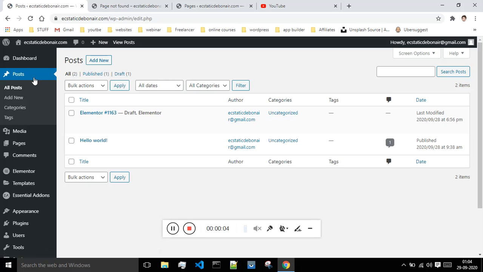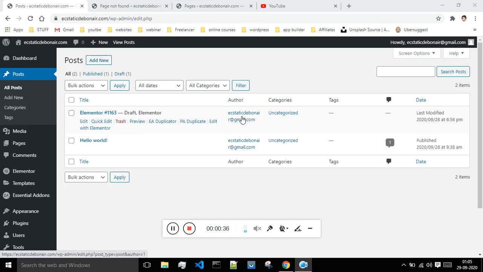Welcome to the course of WordPress. Today we will be looking at the post tab: how to write a post, what a post is, and how to categorize them, everything. This is the post tab, and just click on All Posts, and whatever posts are written by you will be visible over here. As of now there are 2 posts, and over here you will see the author who has written the post. The email ID of that particular author will be shown.